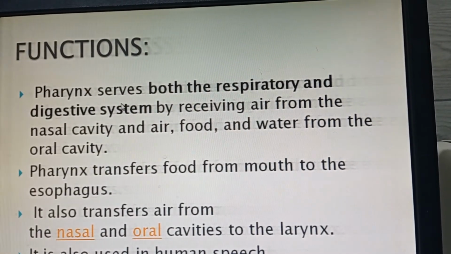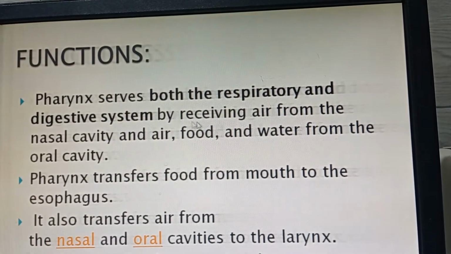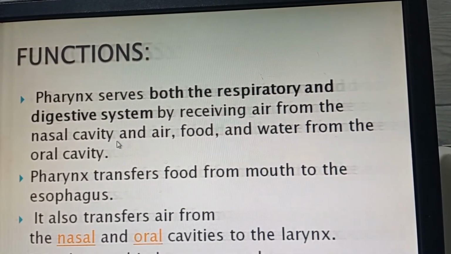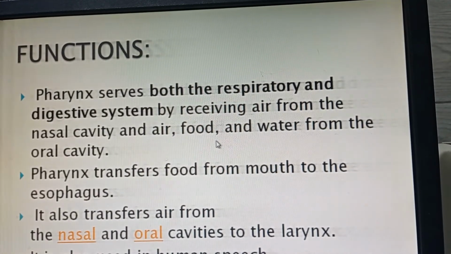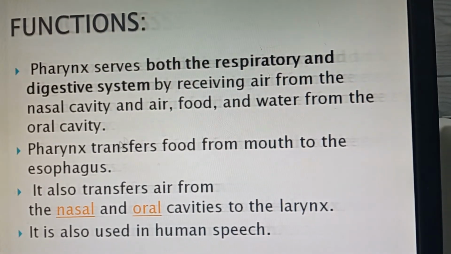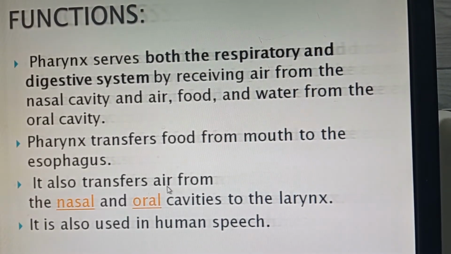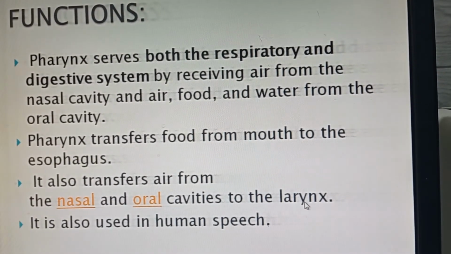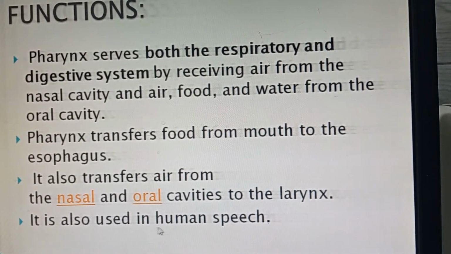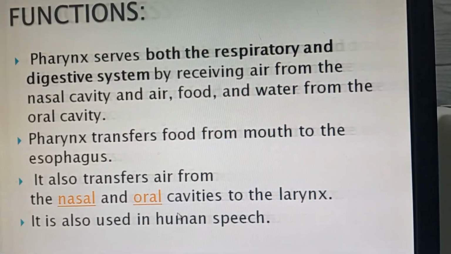Functions. The pharynx serves both the respiratory and digestive systems. How? It receives air from the nasal cavity, and it receives air, food, and water from the oral cavity. It transfers air to the larynx, the air tube, and it transfers food to the esophagus, the food tube. That's how it serves both functions. It's also used in human speech. It has vocal cords which help in speech.